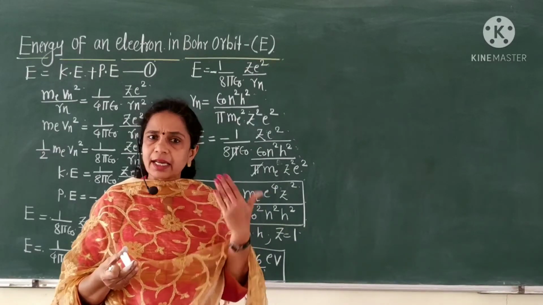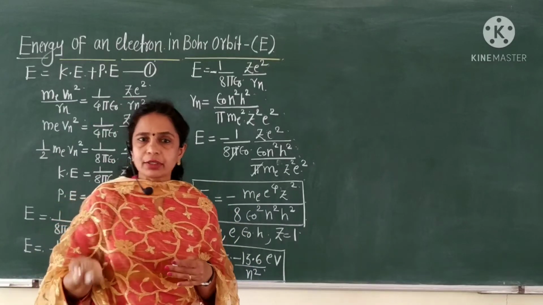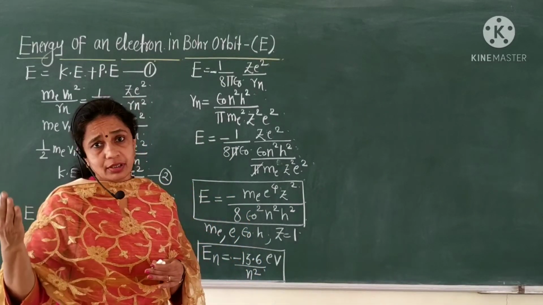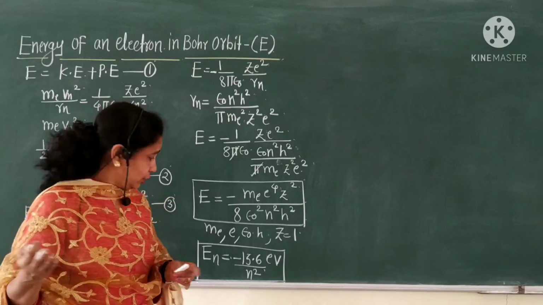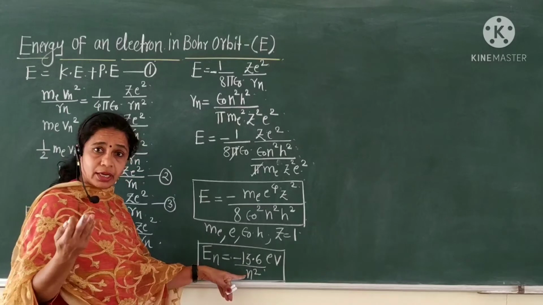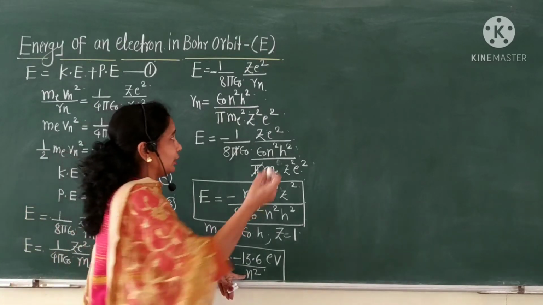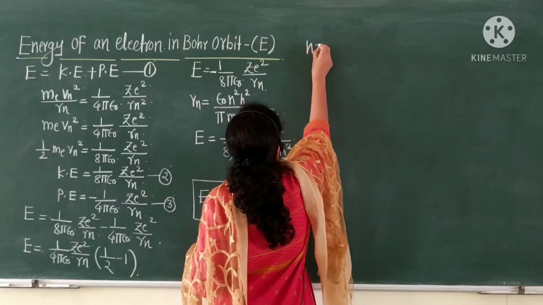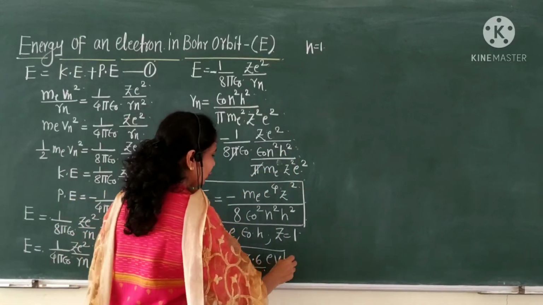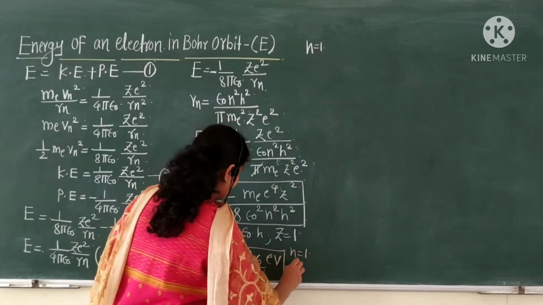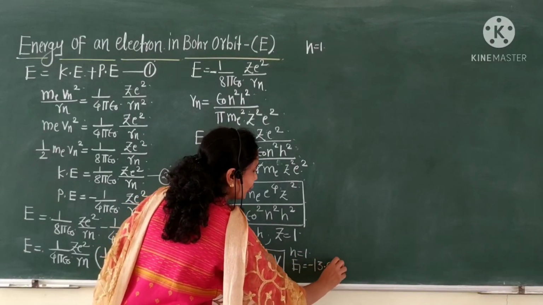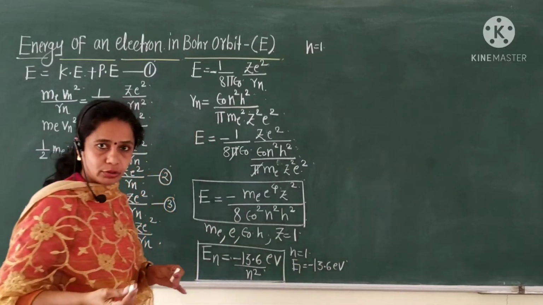You can calculate the energy of the second orbit, the fourth orbit, and the last orbit also. Now see this. If n is equal to 1, then we get E1 is equal to minus 13.6 electron volt.